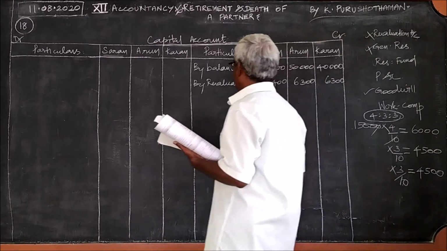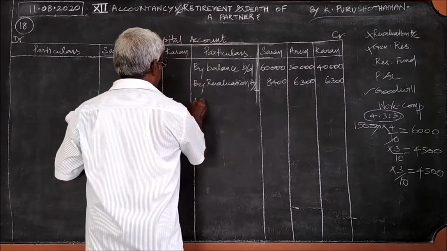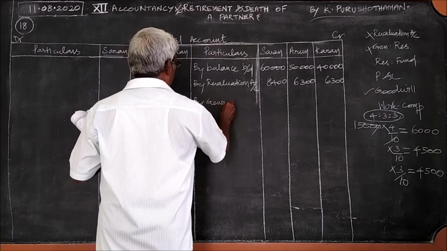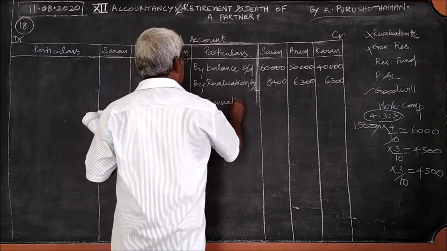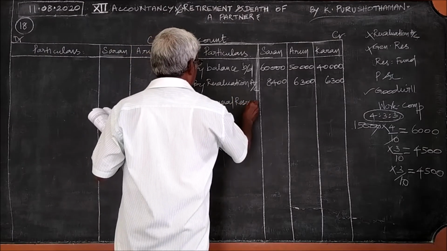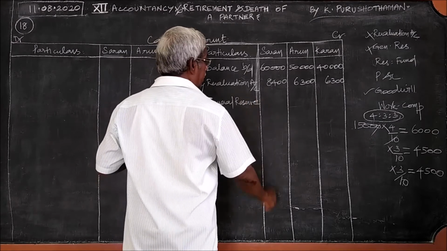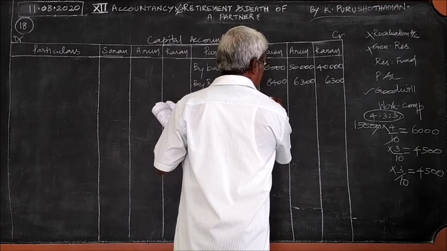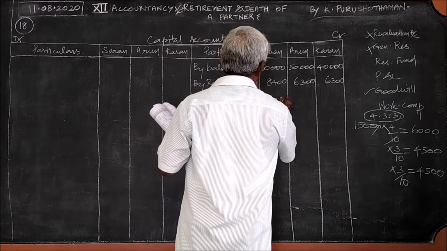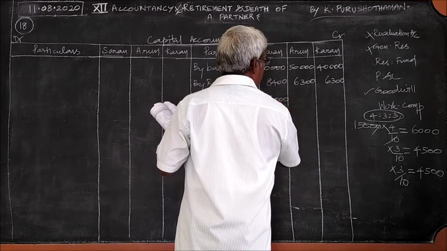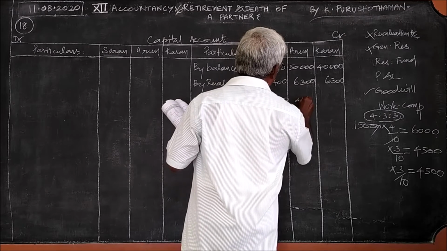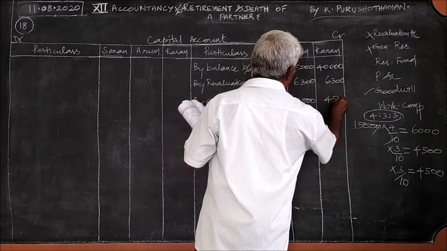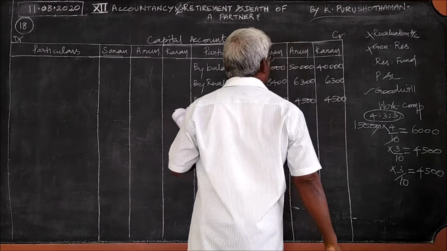So, by general reserve, it is 6,000, 4,500, 4,500. This is general reserve.